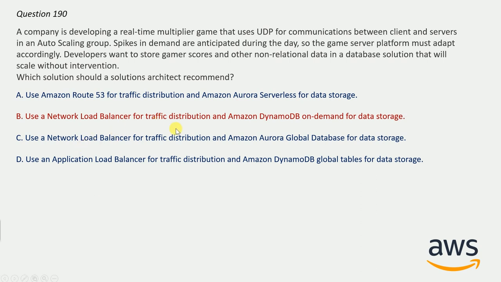Use a network load balancer for traffic distribution and Amazon DynamoDB on demand for data storage. And also this one is correct here because here in the question we are using UDP, which indicates that NLB is the requirement, network load balancer, and we are also using non-relational database, which indicates DynamoDB is the requirement because it is non-relational database, and we are getting both this network load balancer and DynamoDB on demand in this option B. So this one is correct here.